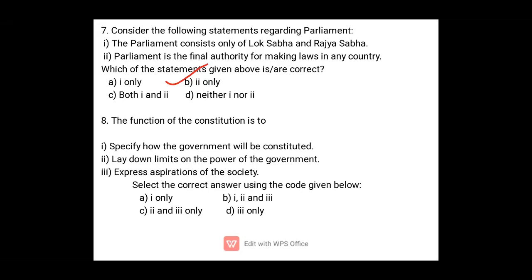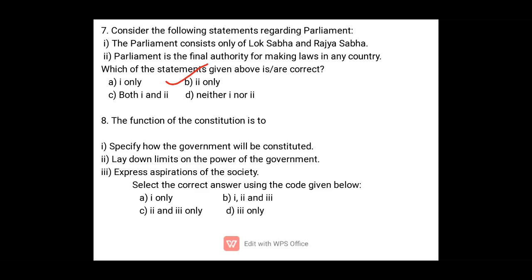In the Indian Constitution, the aspirations of the society are expressed in the Preamble, in the form of justice, liberty, equality. So here, number one: specify how the government will be constituted, lay down limits on the power of the government, and express the aspirations of society.